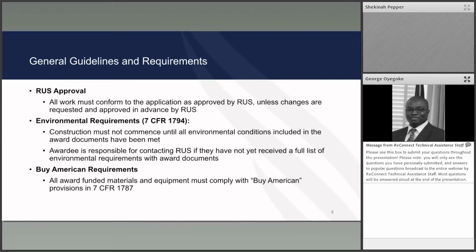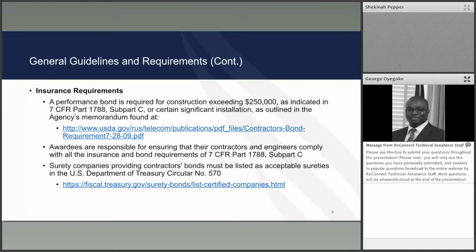Construction must not commence until all environmental conditions are concluded. Also, all award-funded materials and equipment must comply with Buy American provisions in 7 CFR 1787.